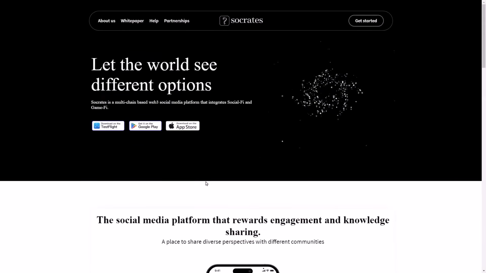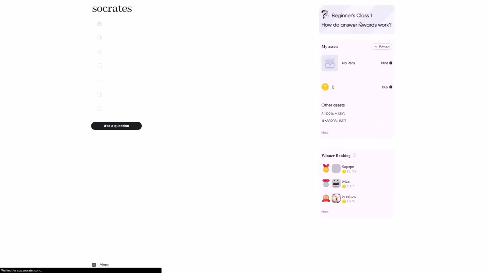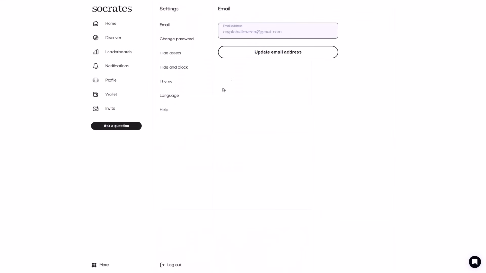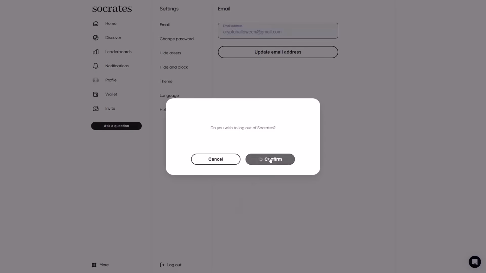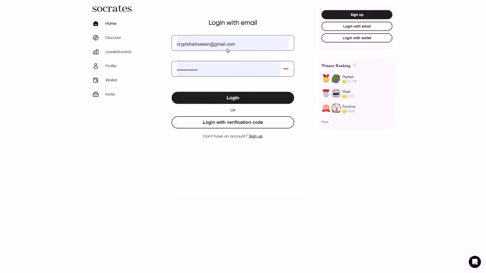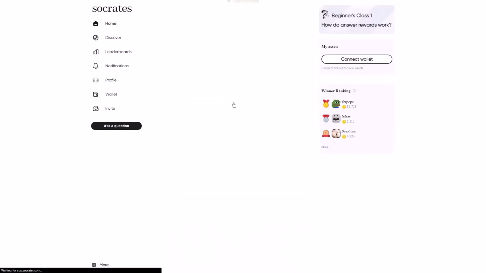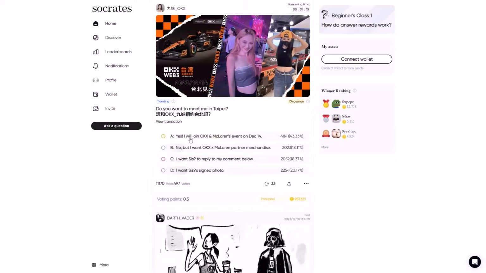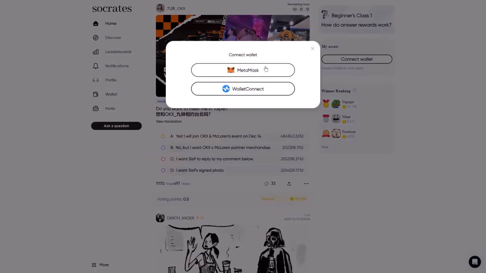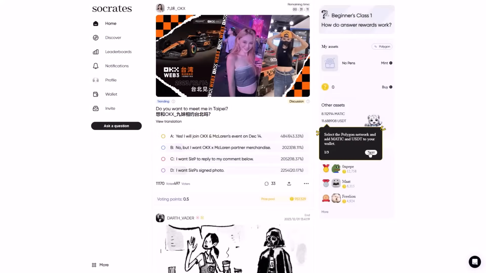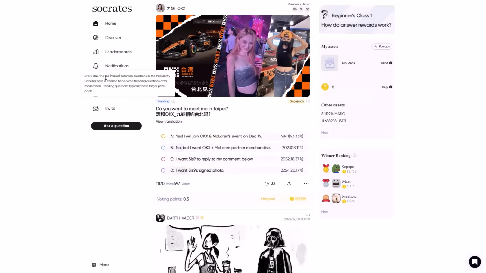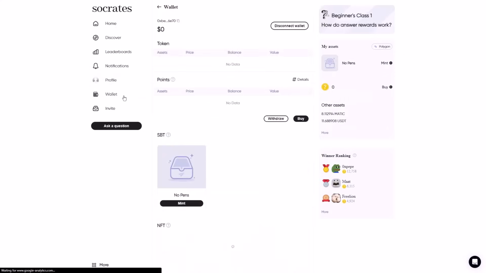Now let's get started. As you see, I already have an account on this platform, and I have some money in it. I log in with my email, which I have already saved. First of all, and before doing anything, we must connect our MetaMask. I have already linked it, so it's easy for me in this account, but you must link it. So let's go now to the wallet to see my money.